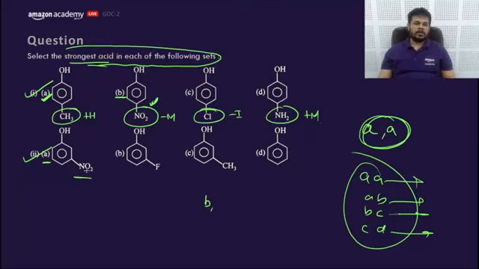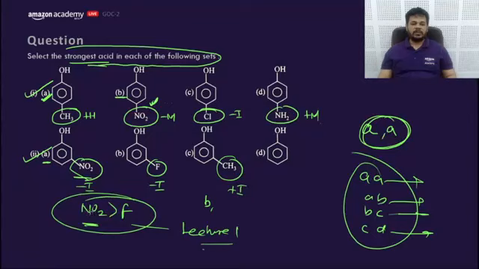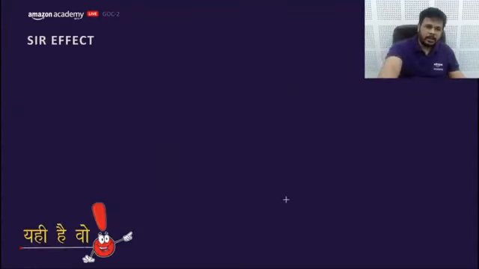Now what about this? NO2 is minus I. Chlorine is minus I. CH3 is plus I. So which is having minus I better? NO2 has minus I better compared to the fluorine. If you go for lecture 1, you can get the order there. So NO2 has better minus I, that means the answer would be B and then A. Getting my point? Is it clear? Okay, fine. Let's move to the next part.